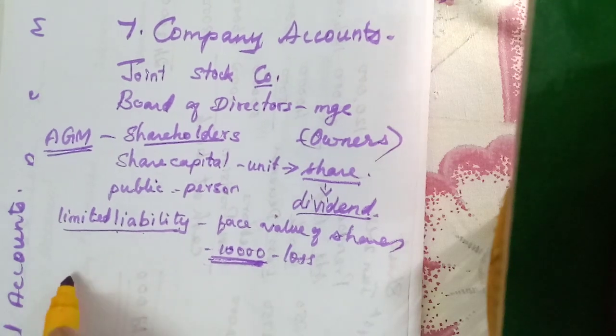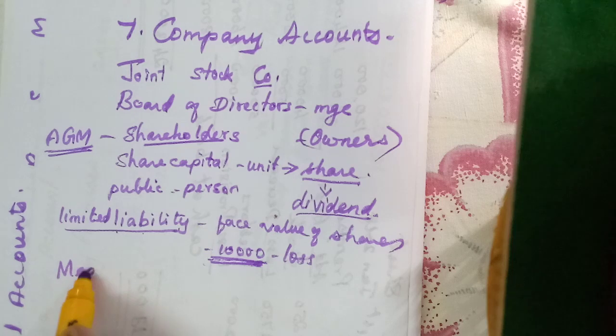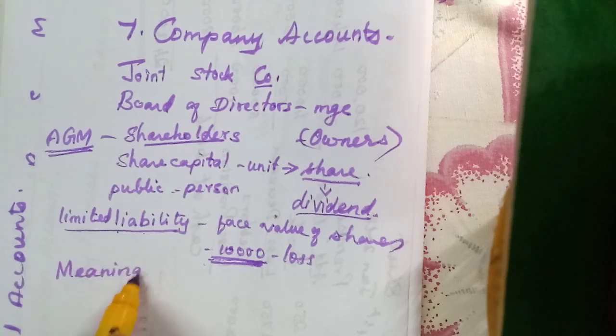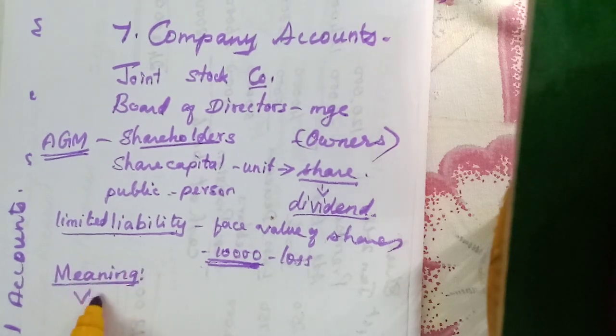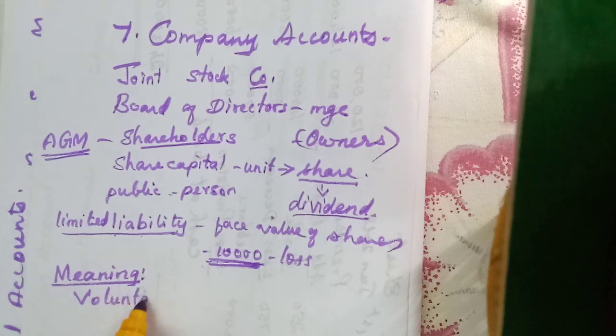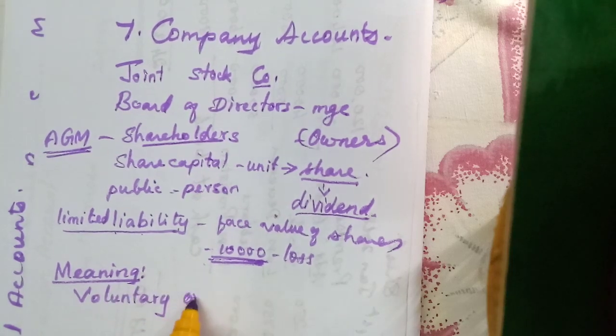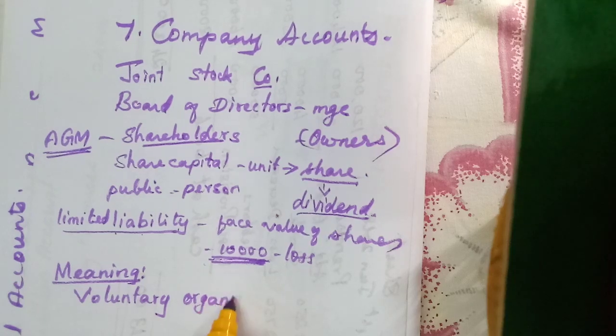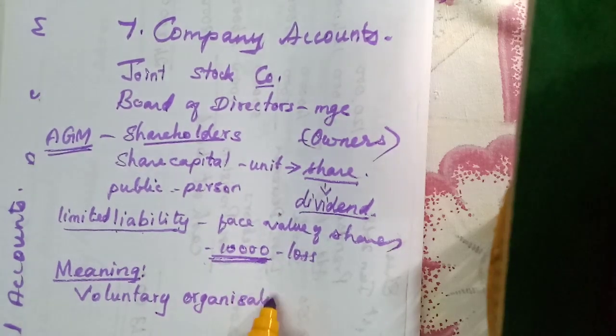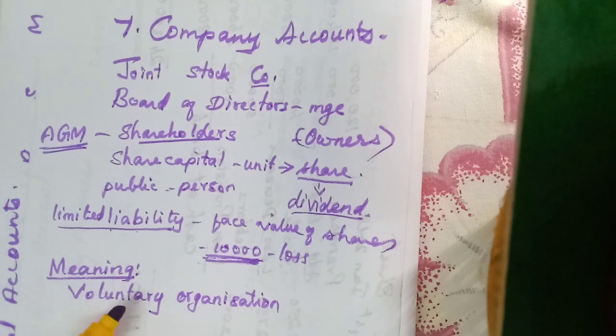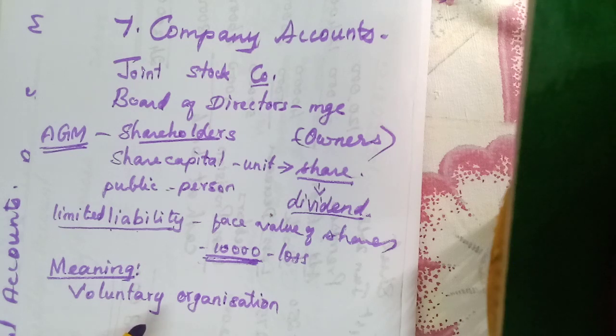We will have some more benefits. First we should know the meaning of this company. It is a voluntary organization. I think I have explained this in commerce. I started one class, then again I started from the beginning lessons, isn't it?